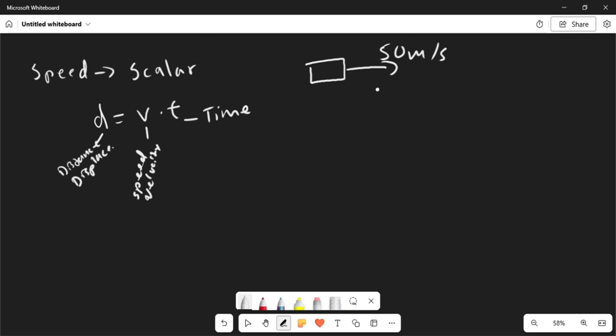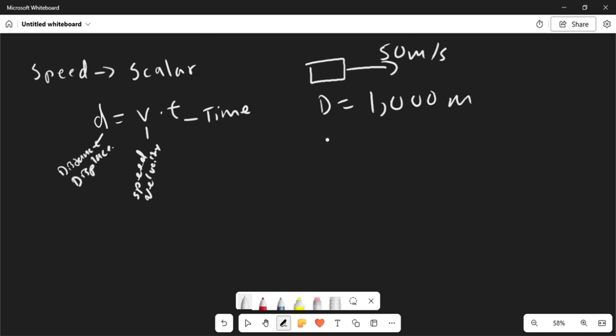We want to find out how long it takes for the object to reach 1,000 meters. So the distance of the object is 1,000 meters.